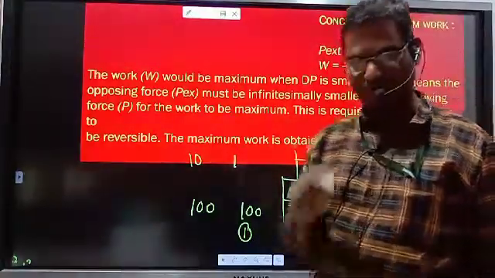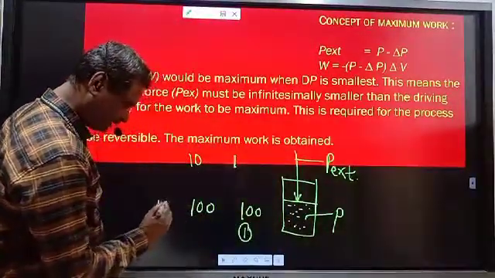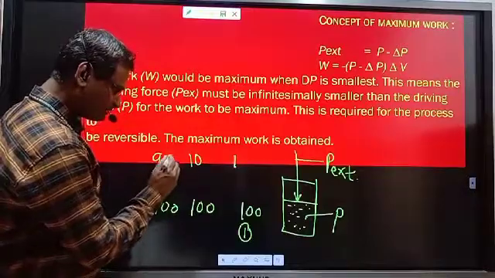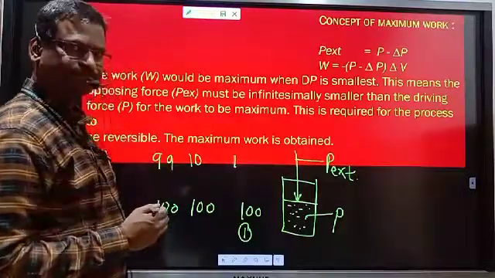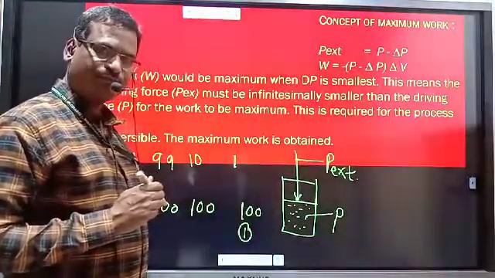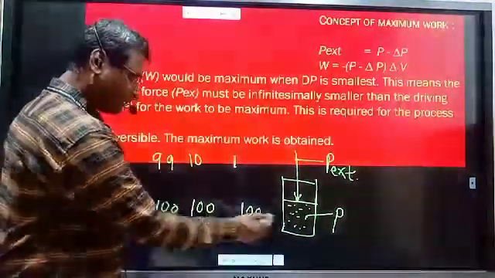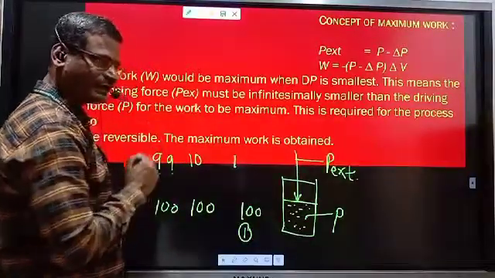One more condition. Suppose we have the pressure of gas 100 and applied external pressure 99. Is it process of expansion or compression now? This is also expansion, because pressure of gas is greater than the applied external pressure.